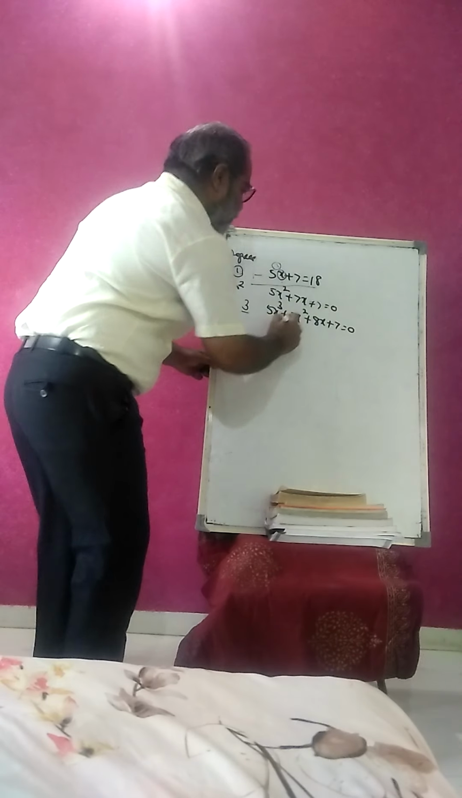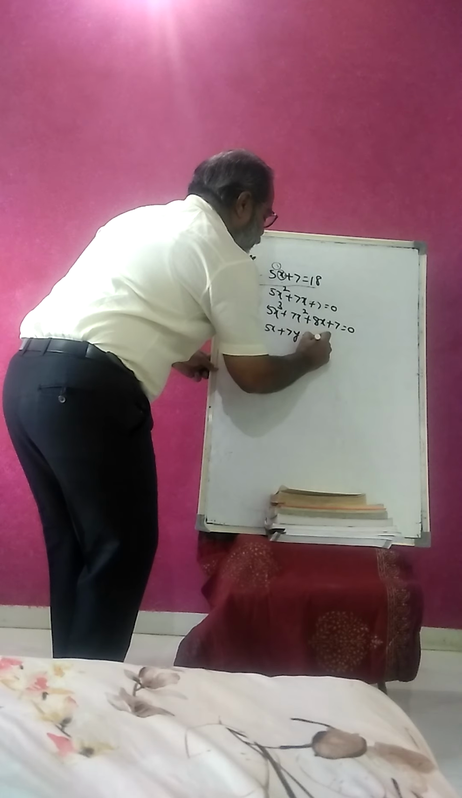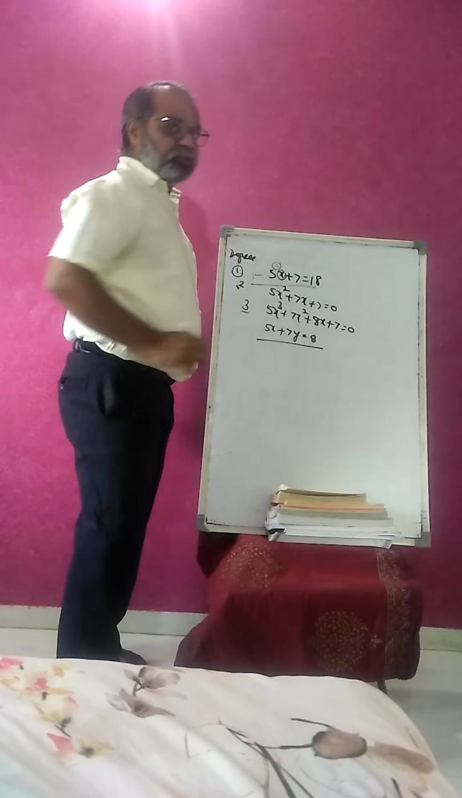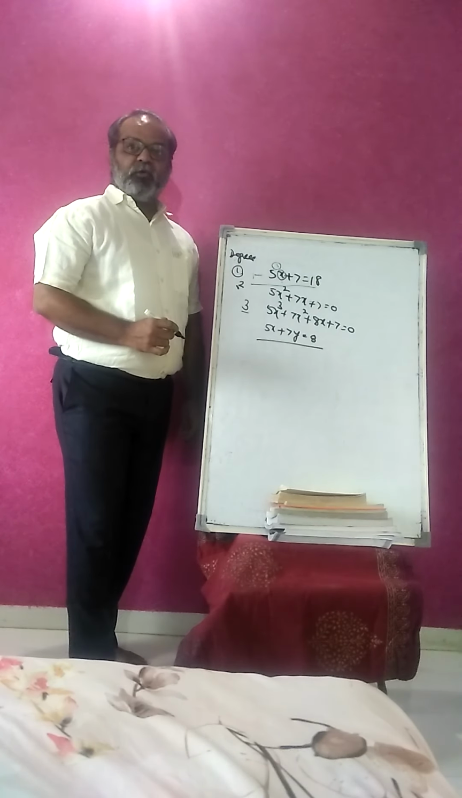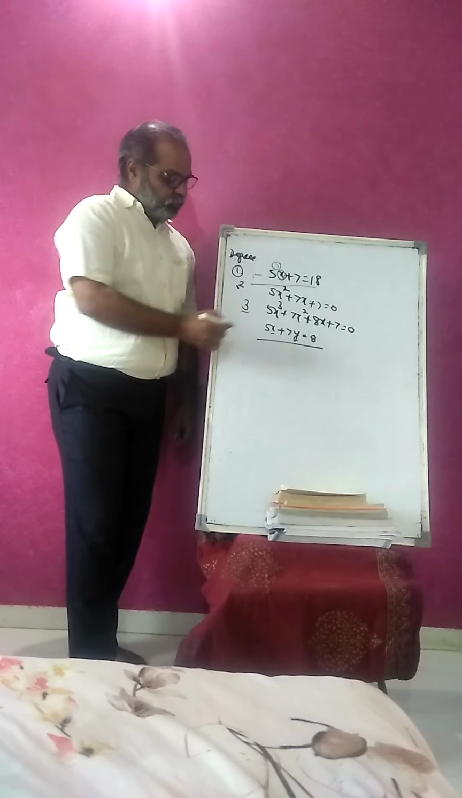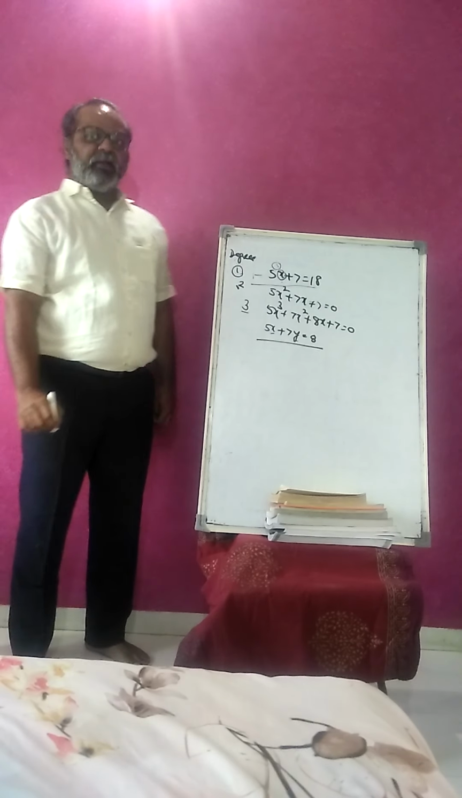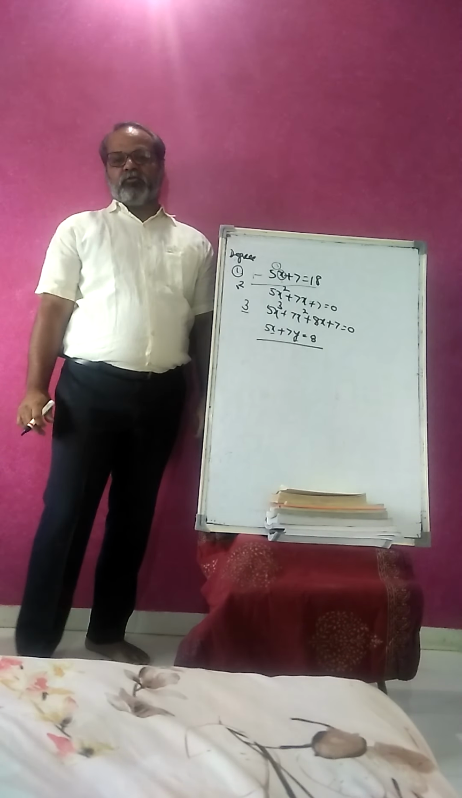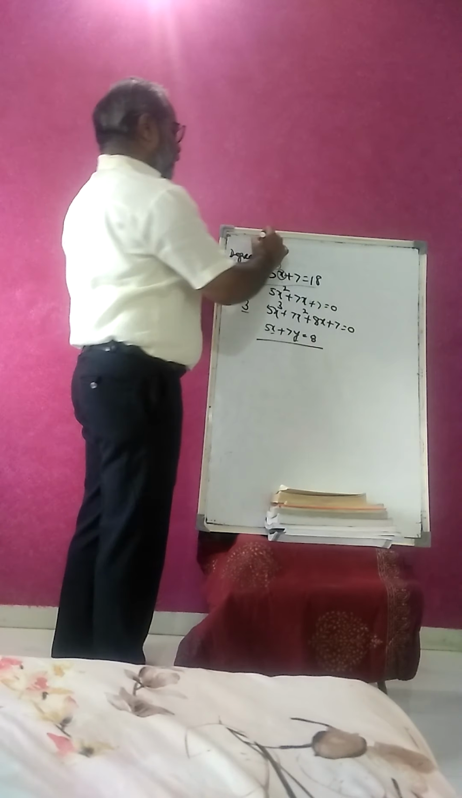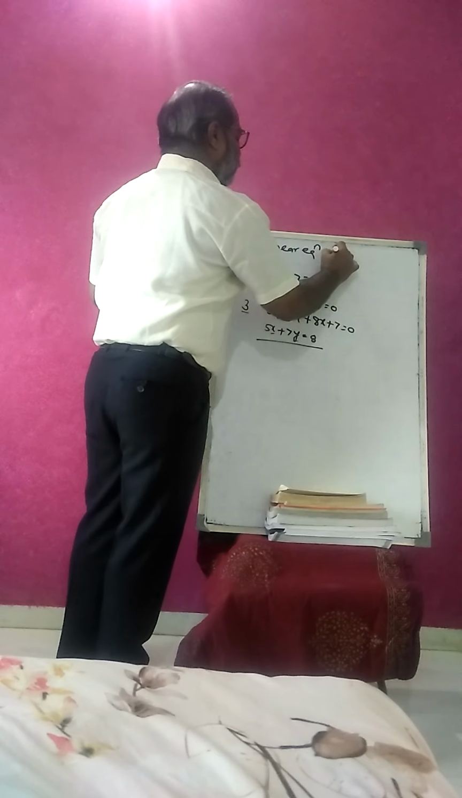I write another equation: 5x plus 7y is equal to 8. I repeat it: 5x plus 7y is equal to 8. Here two variables are used, and the equation is linear. So that equation is called a linear equation in two variables. Today we concentrate on the topic linear equation in two variables.